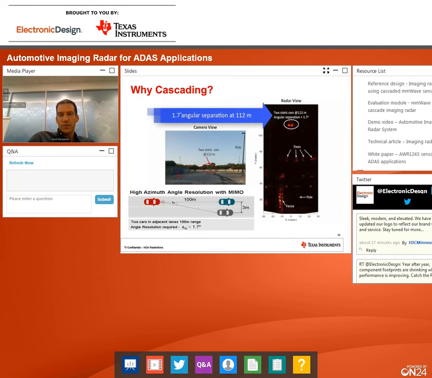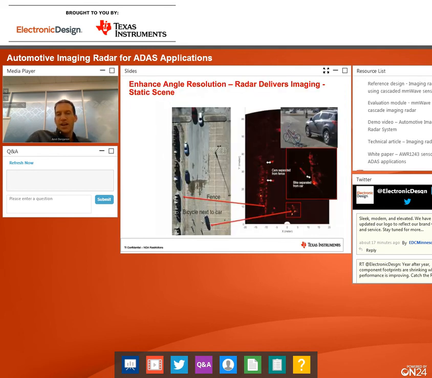Another scene that we created, and you can also see that in a video that we have online, is the ability to differentiate between the parked vehicles and the guard rails, the ability to see the contour of the bike and the contour of the vehicle, and really start showing you how the imaging radar sensor starts showing a much more real view of the scene around us.